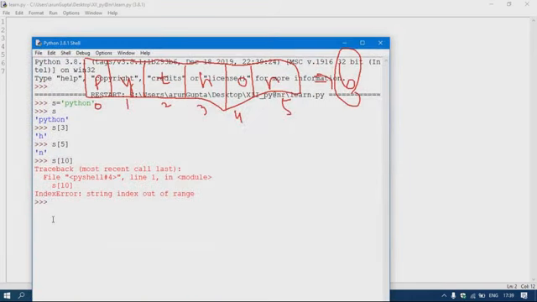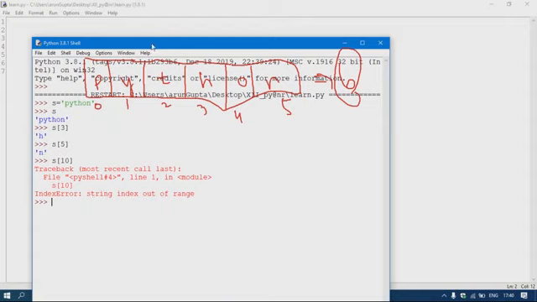What is the error? IndexError: if we go beyond the string index, Python will give us an error, string index out of range.